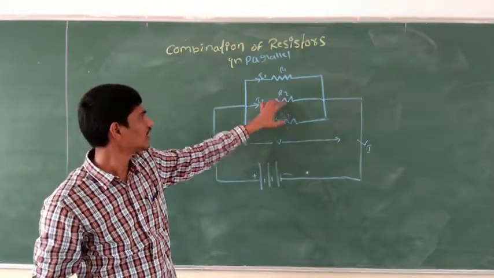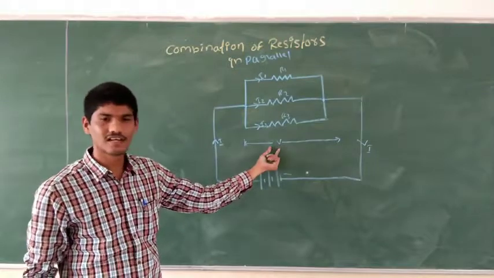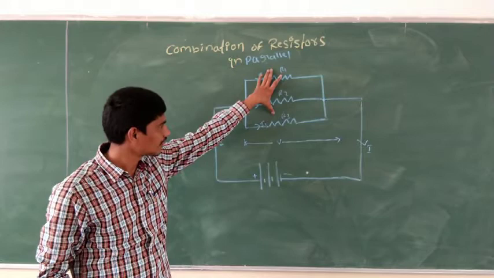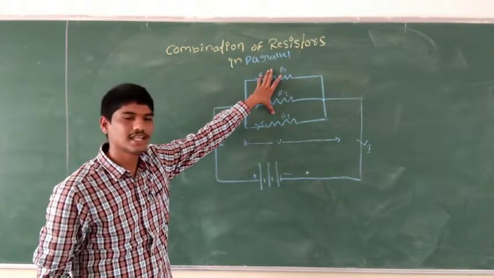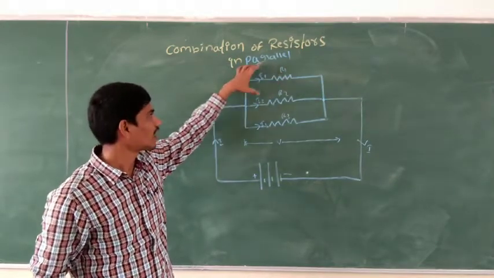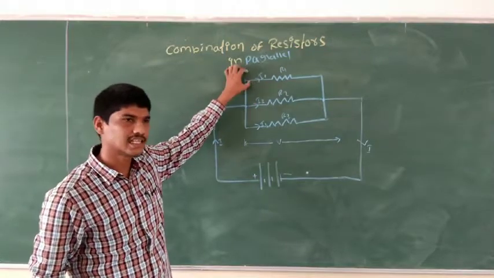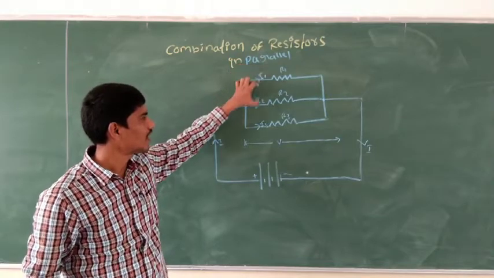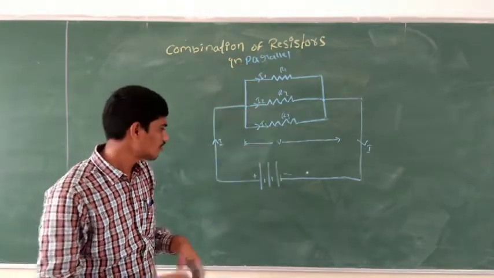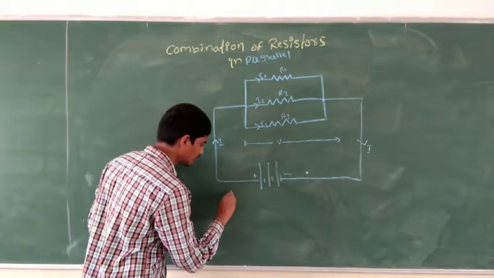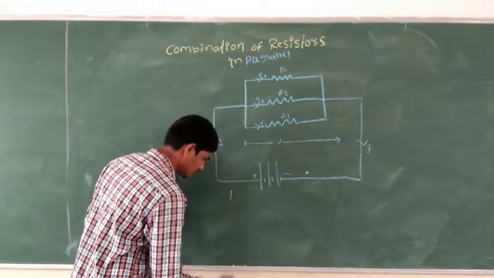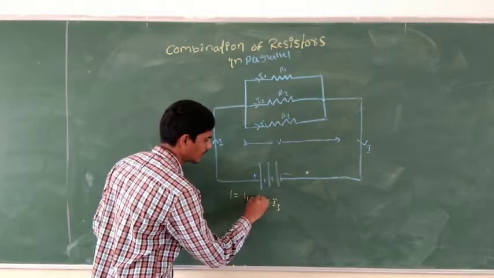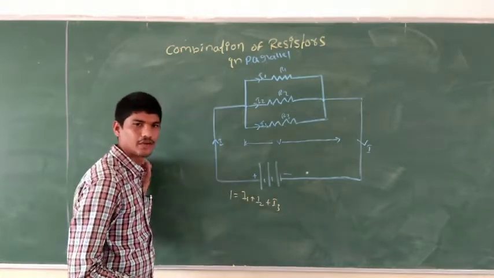So if you see here, the potential difference V is constant across the circuit, across the resistors. The V is the same, but the current is going to vary. Each resistance is going to take a different amount of current: I1, I2 and I3. So here I is equal to I1 plus I2 plus I3.